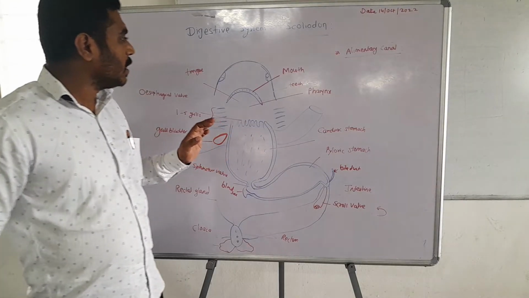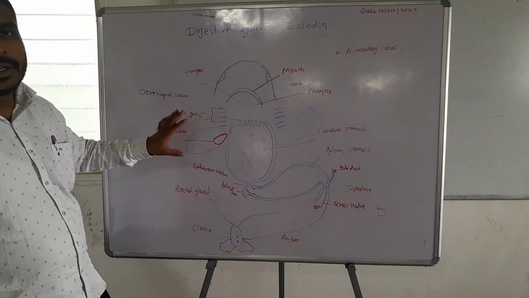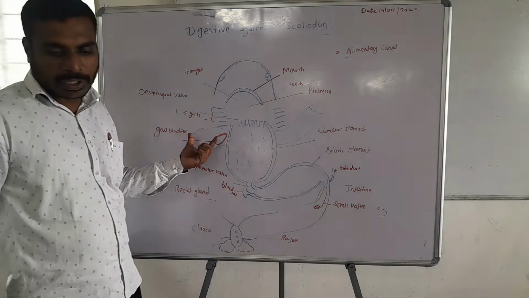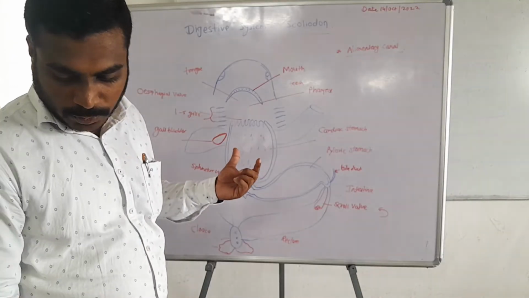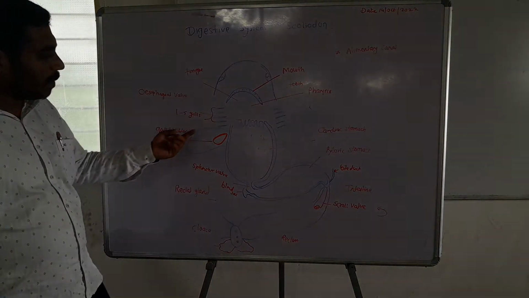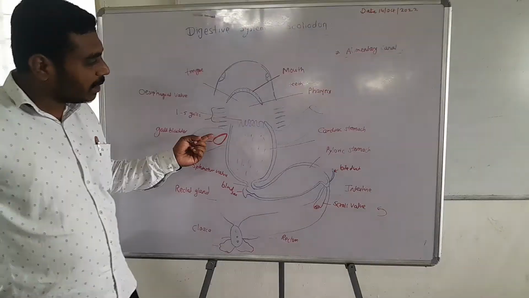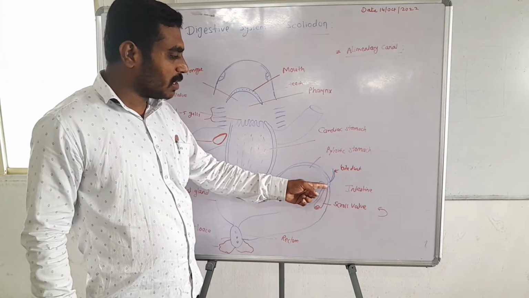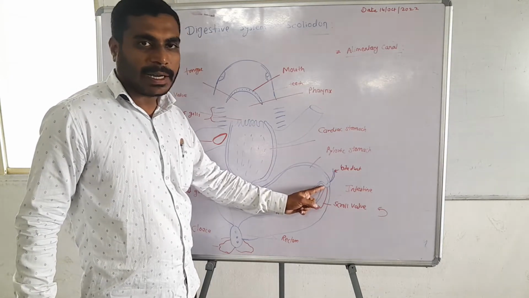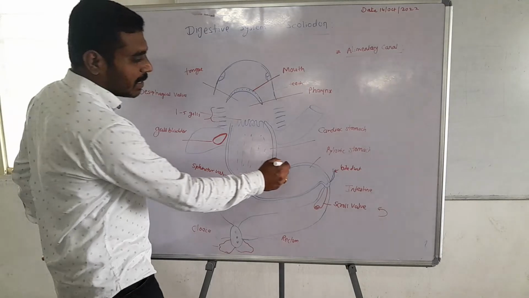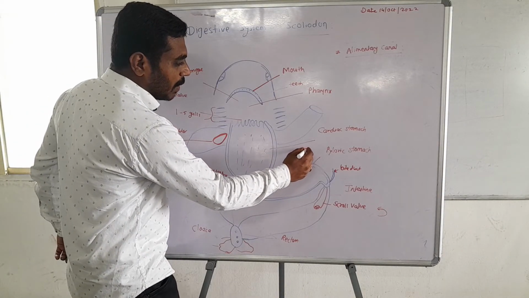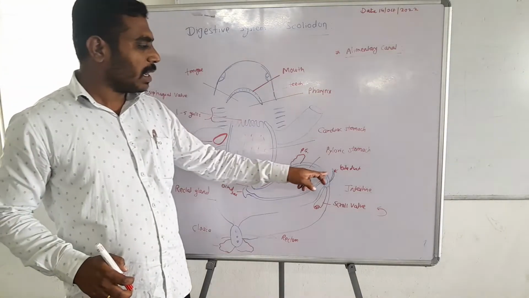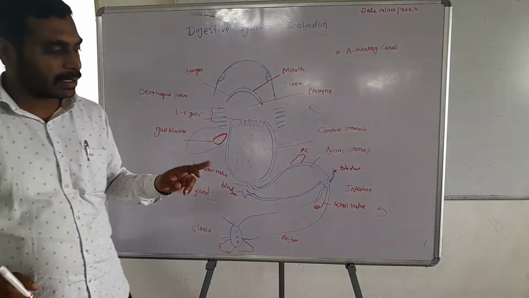Then we will see the glands. First gland is the liver. The liver is a yellowish colored bilobed gland. It stores its bile juice in a gallbladder. From the gallbladder a duct arises which releases secretions at the junction of the pyloric stomach and intestine. Then pancreas glands are present here. These pancreas glands also release their secretions exactly opposite the bile duct.